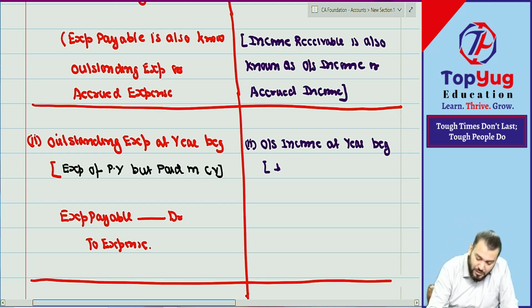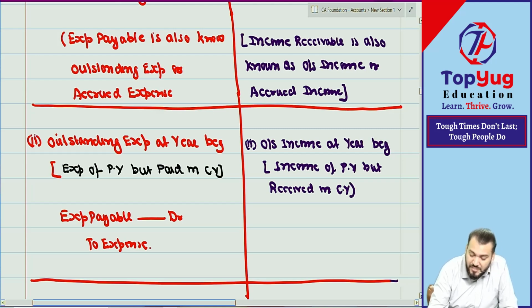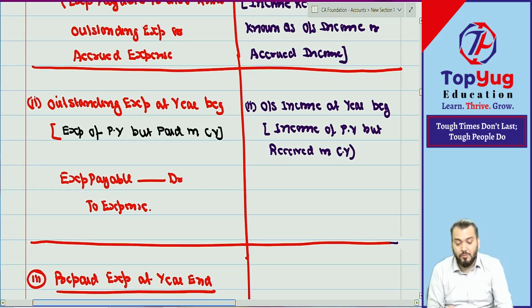Correct. So can I say income of previous year but received in current year? Means it was receivable of last year but received in current year?